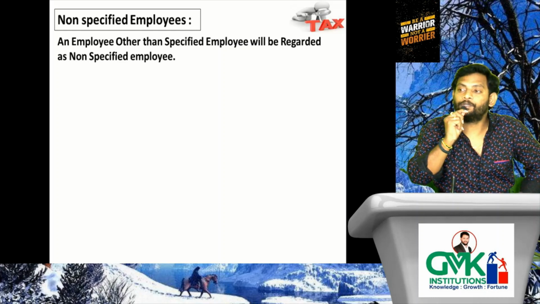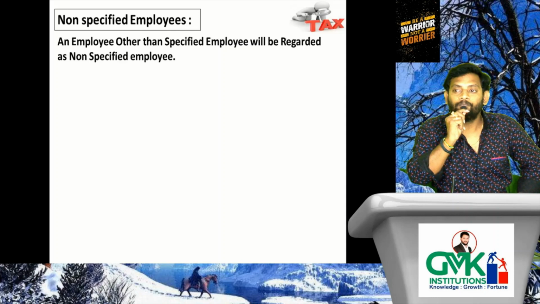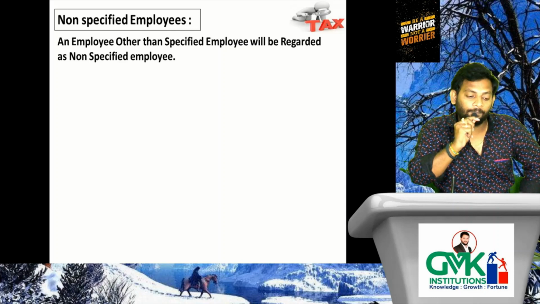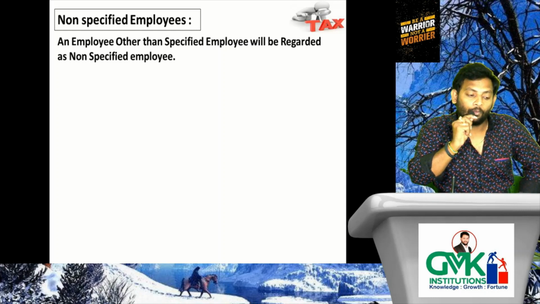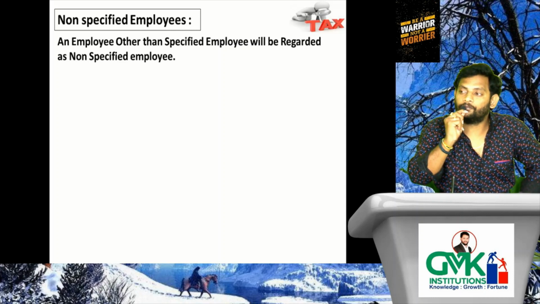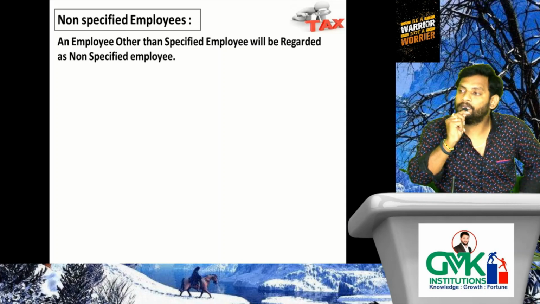That means now we need to define who is the specified employee. Tell me, what if a negative definition is given for specified employee also? That means for specified employee also, the employee other than a non-specified employee will be treated as a specified employee. If a negative definition is given for specified employee also, then there will be no meaning at all.